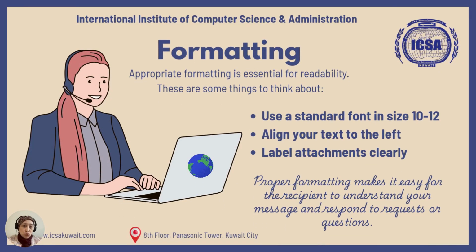Now make sure that when you're also writing your email, you use appropriate formatting, and you use words that are easily going to be read, okay? Don't choose fonts that are so funny, especially when emailing. It has to be very formal. Use the standard font size of 10 to 12 and make sure that they are aligned to the left. Okay, and then you label attachments clearly. For example, if you're trying to attach a meeting minutes, then you have to make sure that the document is named as meeting minutes plus the date. Okay, so always make sure that your proper formatting is considered.